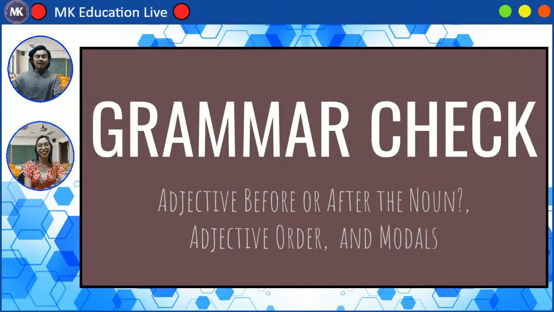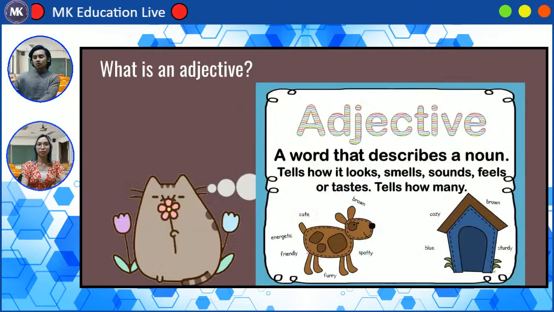And today we'll be learning about adjectives before or after the noun, adjective order, and modals. And to begin our stream, let's start with what is an adjective? So Faye, what is an adjective? An adjective is a word that describes a noun.